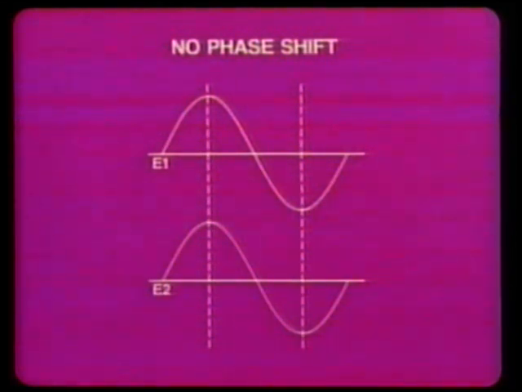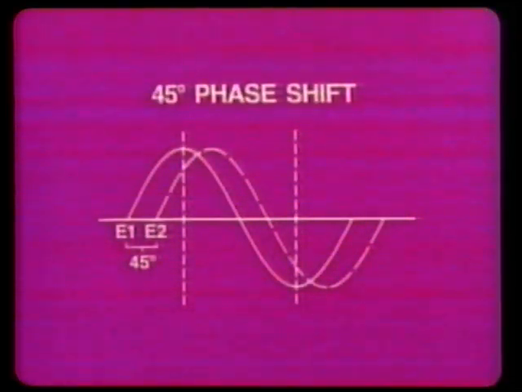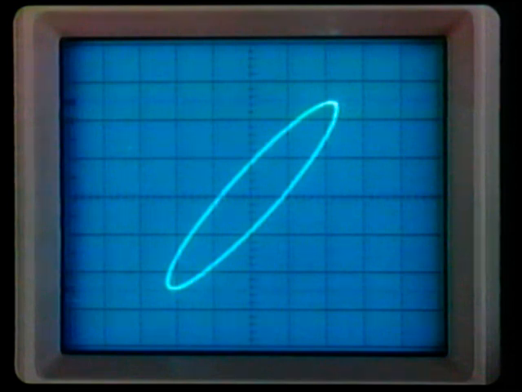Therefore, these 2 waveforms are in phase. This example shows no phase shift or 0 degrees phase shift. The resulting Lissajous pattern for 0 degrees phase shift is displayed as a straight line leaning to the right. This example shows a phase shift of 45 degrees. The resulting Lissajous pattern is displayed as an ellipse leaning to the right.